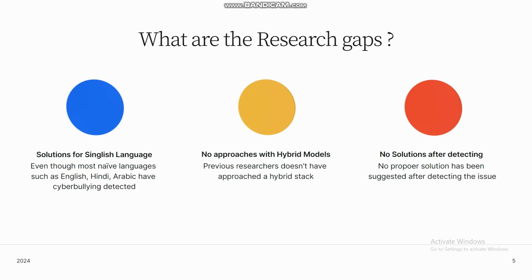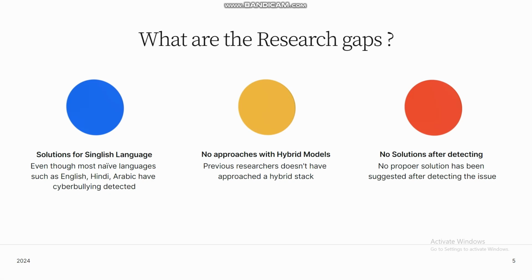So as I mentioned in the problem background, because of the increased number of users of social media in Sri Lanka, this has been an issue, and no one has addressed this gap before, so there are no solutions available at the moment. So the second one would be there are no approaches with hybrid models.